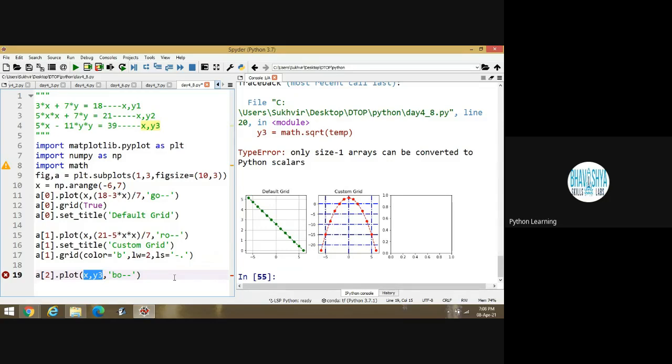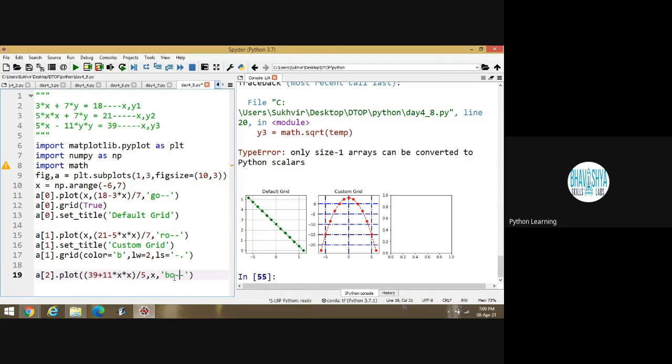If I am converting this one, then I can write here x, then here 39 plus 11 x into x, then divided by 5.